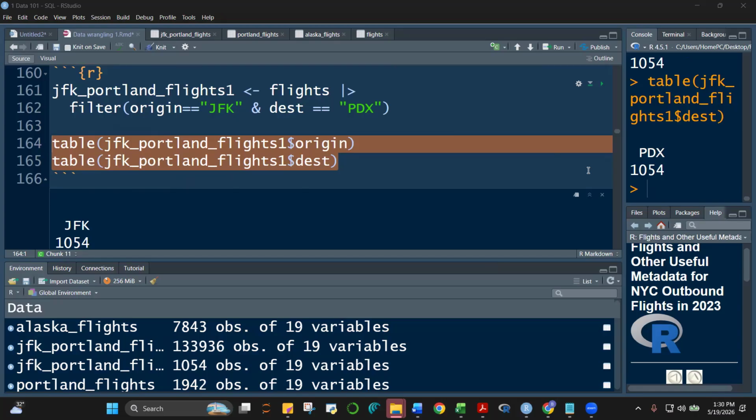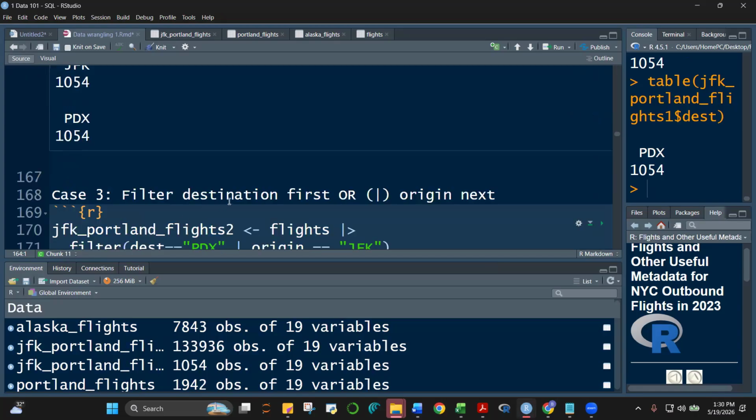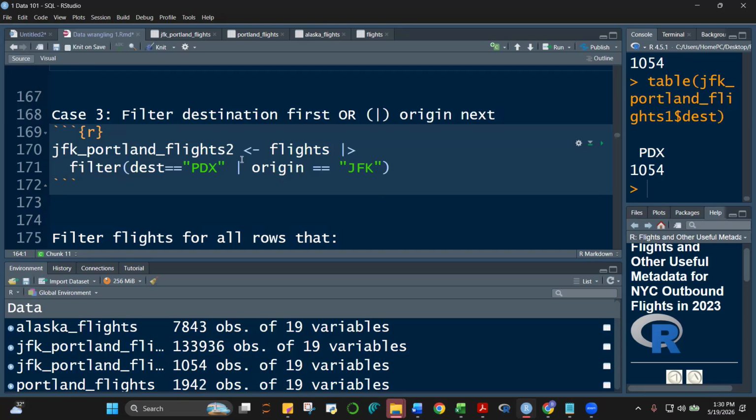All right. Okay, so how about this one, class? Let's now create this. Will it matter, class, if the order is changed? Suppose we have destination is equal to PDX and origin is equal to JFK.